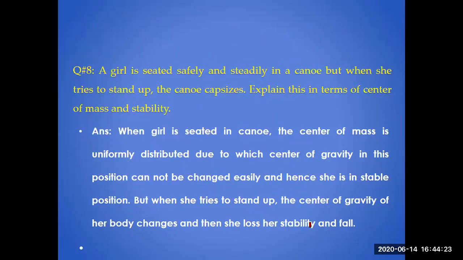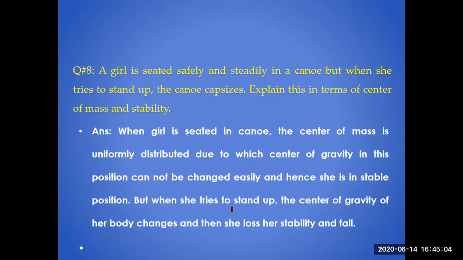A girl is seated safely and steadily in a canoe, but when she tries to stand up, the canoe capsizes. Explain this in terms of center of mass instability. When the girl is seated in the canoe, the center of mass is uniformly distributed, due to which the center of gravity in this position cannot be changed. Center of gravity basically plays an important role in the stability of any object. This is the main concept you're learning from this question. And hence she is in a stable position.